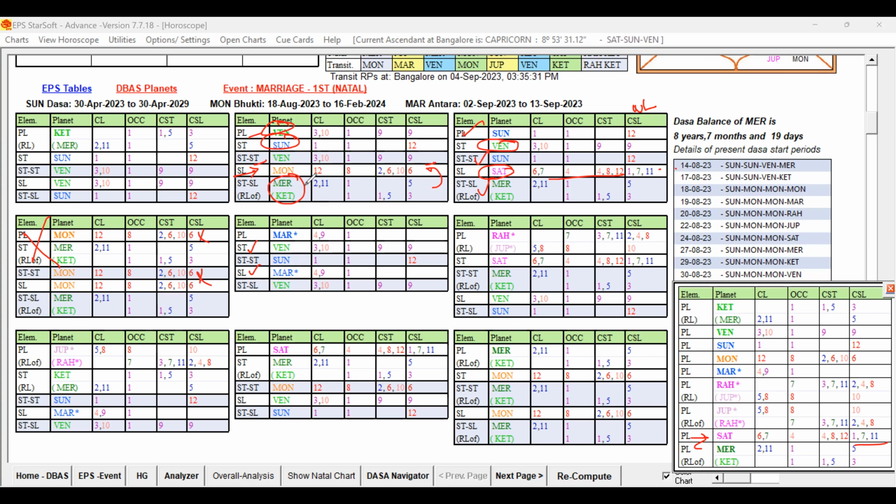Our Mercury. Mercury Ketu is not playing a role, so it is having some weakness. So that way we have to keep this Mars in the not in the waiting list. It is supportive for the marital life, but not strong enough to conduct the marriage because of the absence of the strong favorable key planet Mercury. Okay, Venus is present, Mercury is not present, and it is not so good.